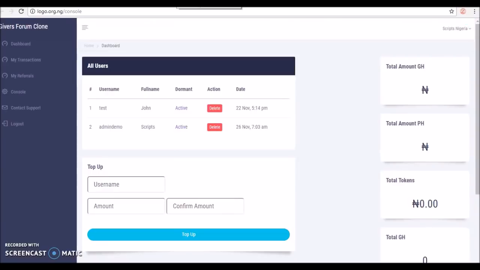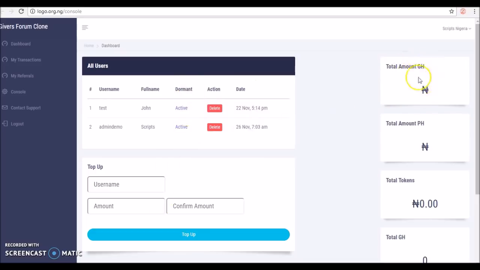Don't forget that the console is a function for only the administrator. For a normal user, the console will not be part of the functions granted to him. So now we are at the console, and as you can see, we can see live statistics of everything happening in the website. All users at the moment, we have 2 users. This is the admin user and this is the other user. Date of registration, are they active or not?